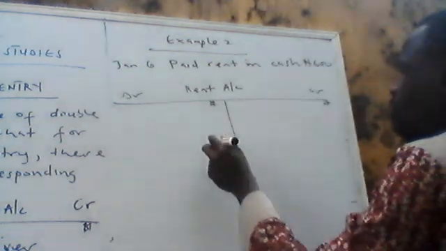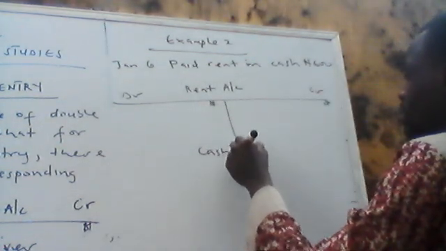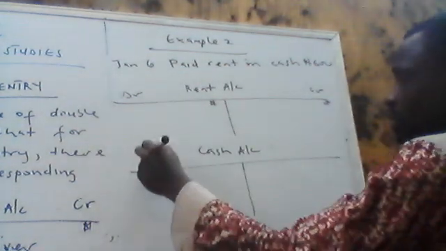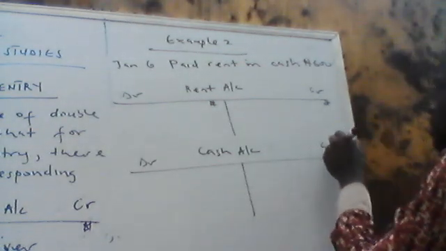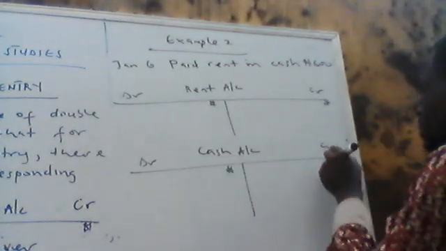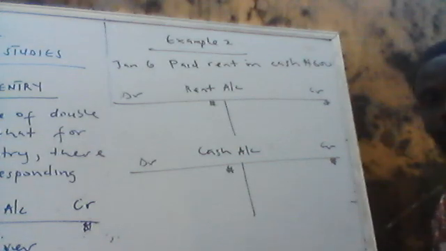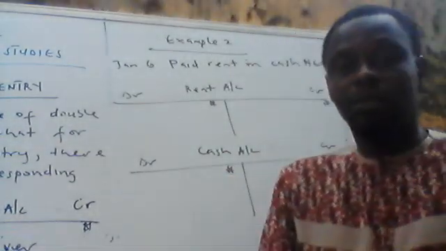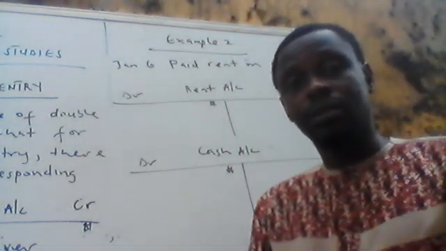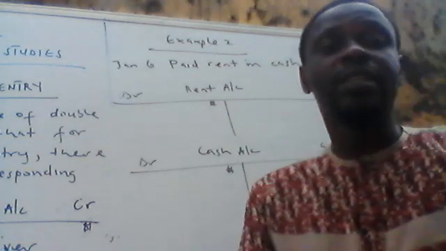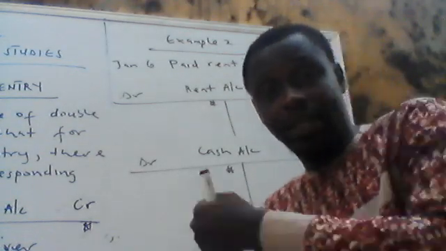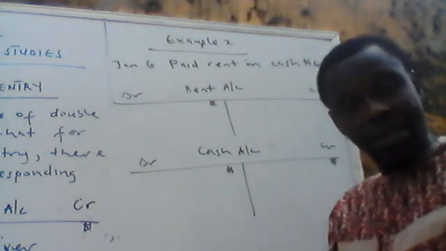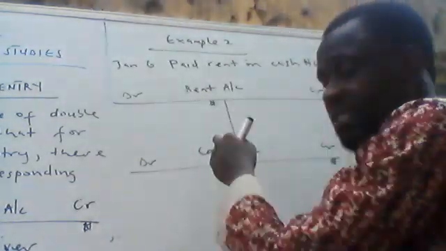Then you prepare cash account too. Cash account, you go for it, divide into two. DR, debit side, CR, credit side, naira. Is that clear? Now, paid rent in cash. What does rent mean? Maybe we rent an apartment for business and we pay 600 naira for rent. It means rent is receiving money. We are paying for rent. Rent is receiving. The money is with us and the money is going out from cash and rent is what is receiving.